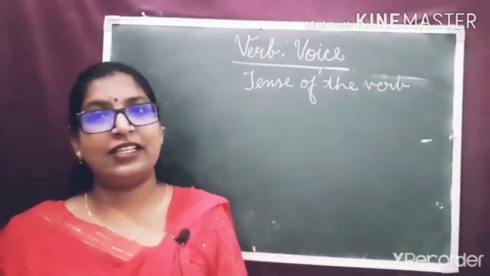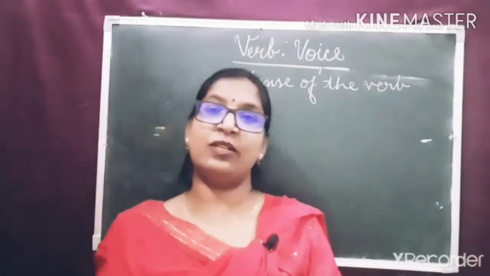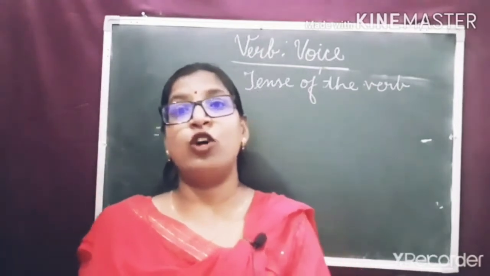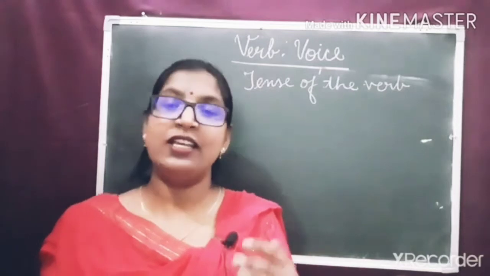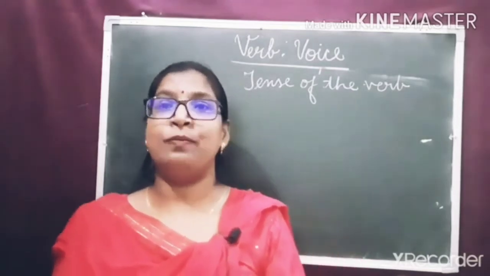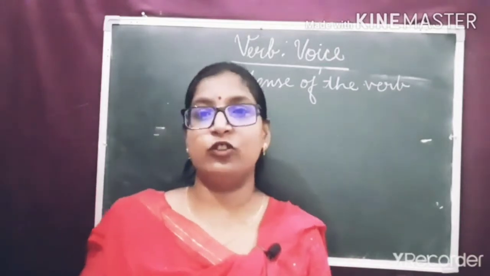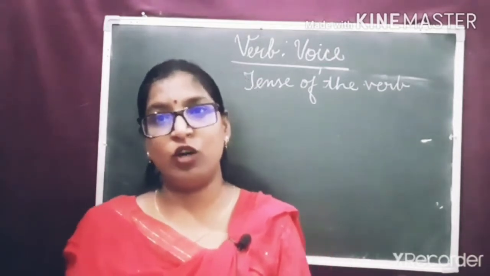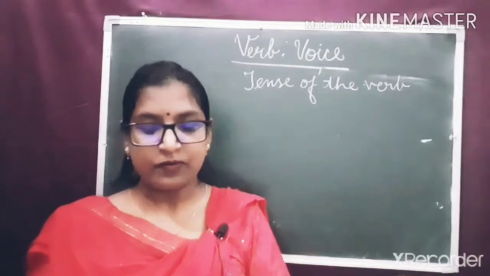If the sentence is in simple present tense or simple past tense, we use forms of be verbs. What are they? Is, am, are, was, were, plus third form of the verb or the past participle form of the verb.